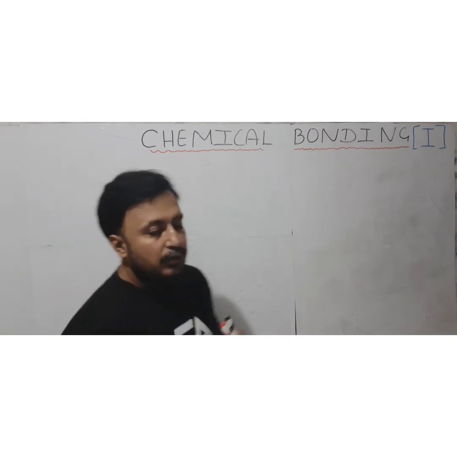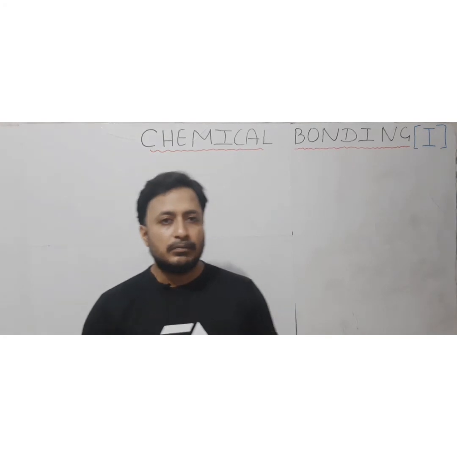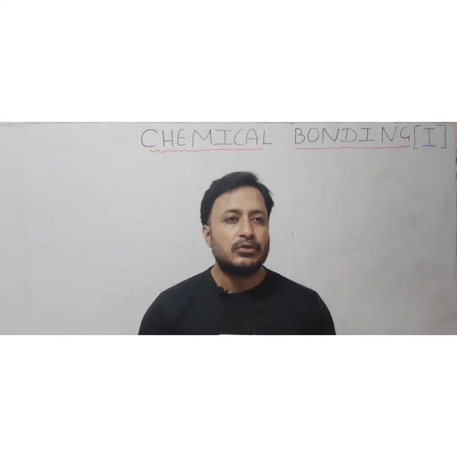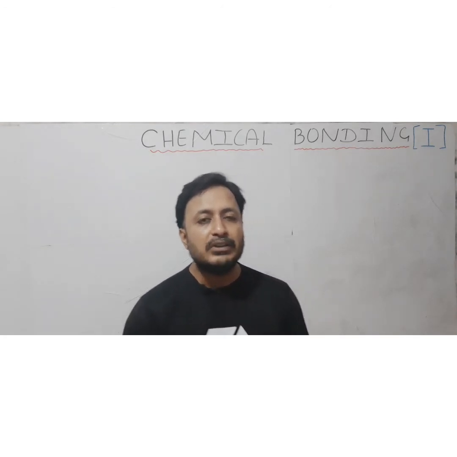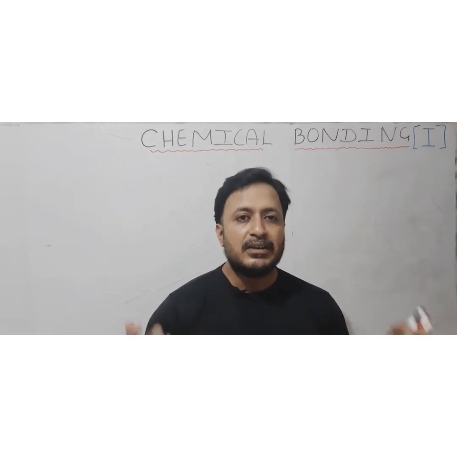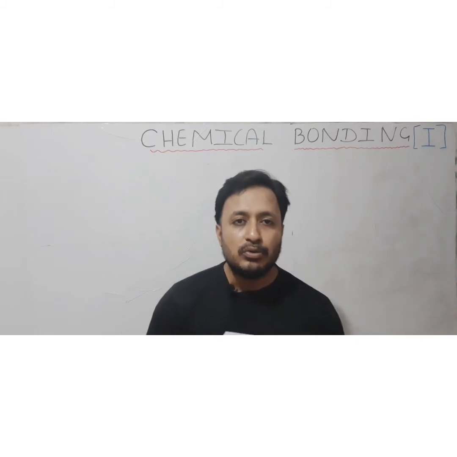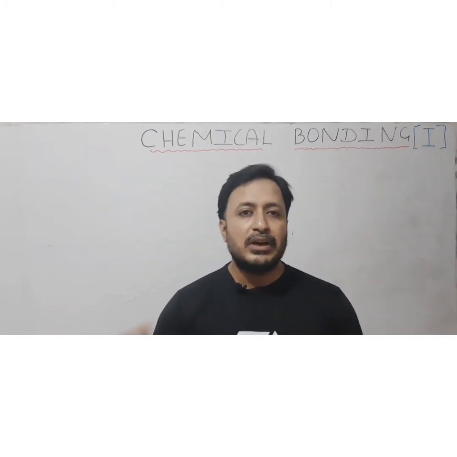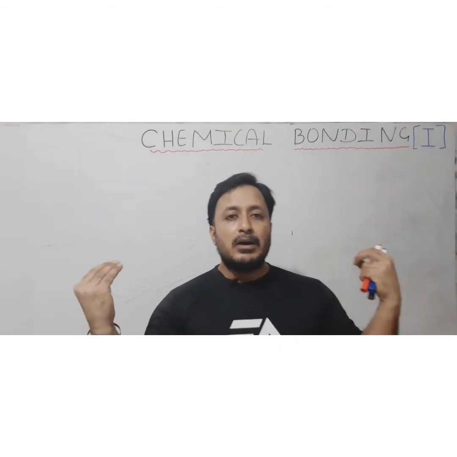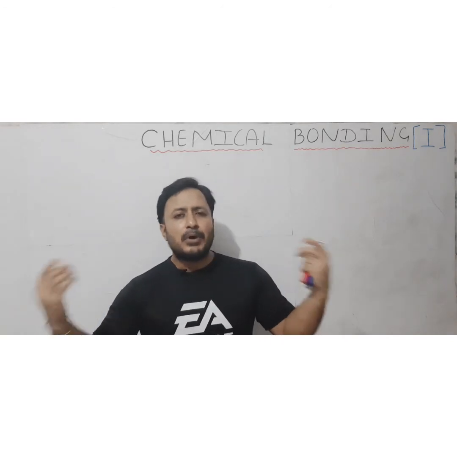Now before we start chemical bonding, we should know what this bonding is all about. Basically here we are going to see that atoms or molecules combine with each other, make a bond with each other. What is this bond? Basically it's an attractive force which exists between the nuclei of two or more atoms or molecules, and because of these attractive forces they form a type of compound or a type of molecule, or different types of compounds, we can say.